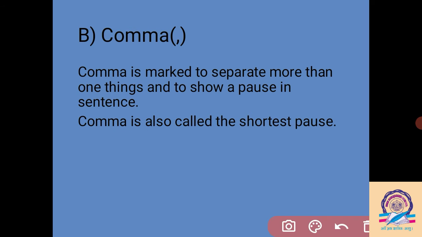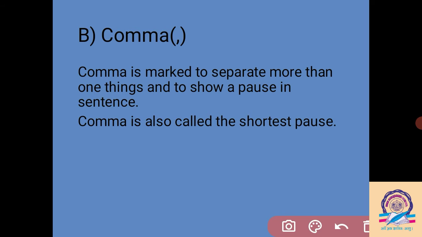Then the second, use of comma. The second punctuation is comma. So what is the use of comma? Comma is marked to separate more than one thing and to show a pause in a sentence. Once again, comma is marked to separate more than one thing and to show a pause in a sentence.